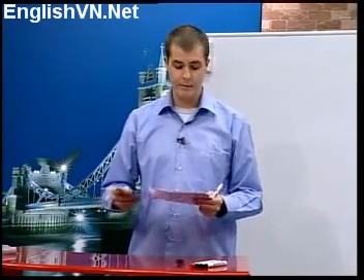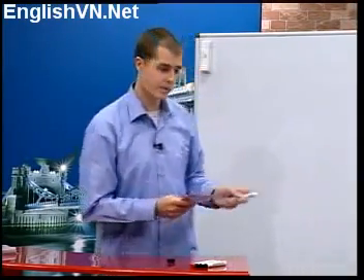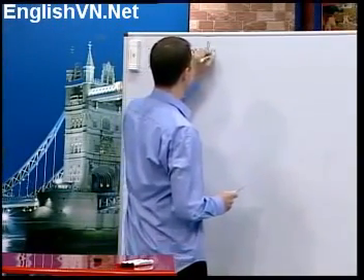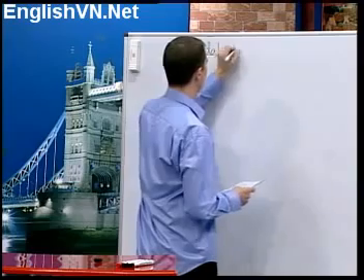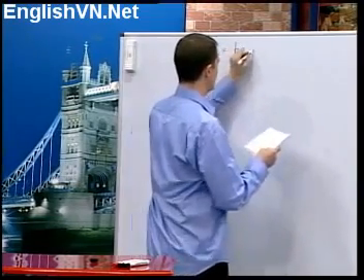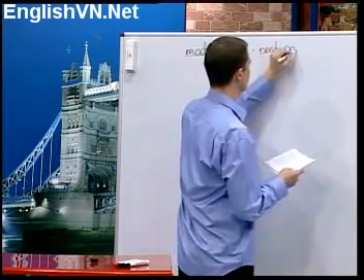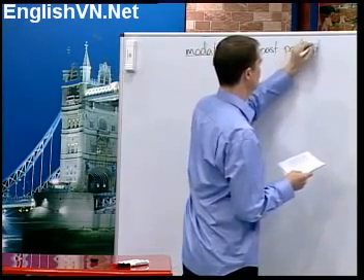Now, to form the passive voice using modals, we use this form. Modal plus be plus past participle. Past participle.